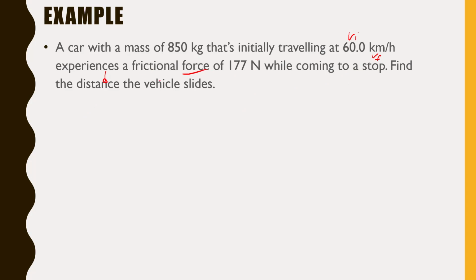We were given a force, and when you're slamming on your brakes in a car, the friction force is actually your net force, really. So F net is MA. You can use your mass, find your acceleration, boom, right? You can just use kinematics and find this. However, I do want to specify that because we are applying a force and making this thing come to a stop, we can actually consider this as a change in energy. So there's work being done. Let me show you what I mean. Since the car is moving at 60 kilometers per hour and then coming to a stop, we're changing all of our kinetic energy to nothing, right?